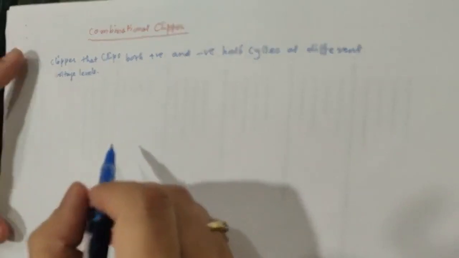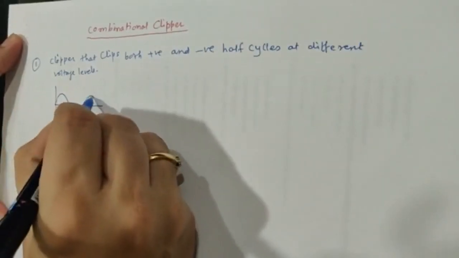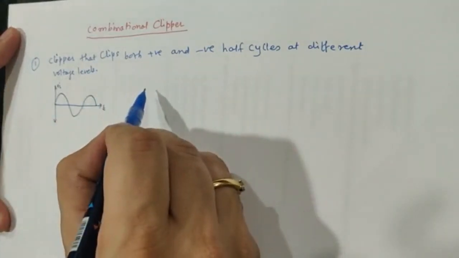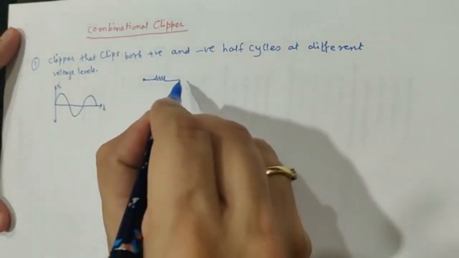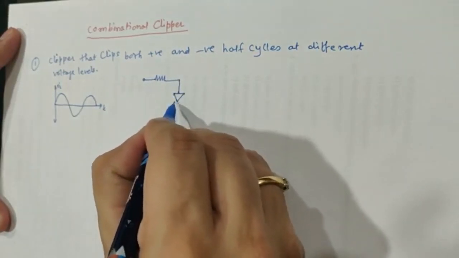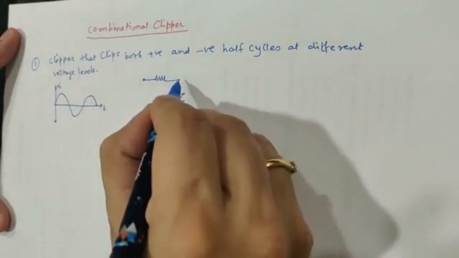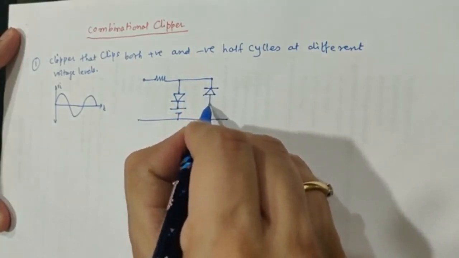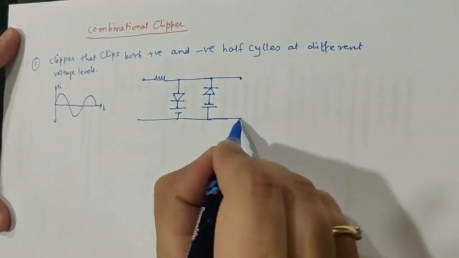For that purpose let us apply a sinusoidal wave. So this is going to be your input waveform, Vi and T, and the circuit that we will be considering. Let us say the input resistance. Then I will be using a two diode circuit. This is my first diode connected to a positive battery, and another diode connected in the opposite direction with a negative battery, and from there let us take the output V0.